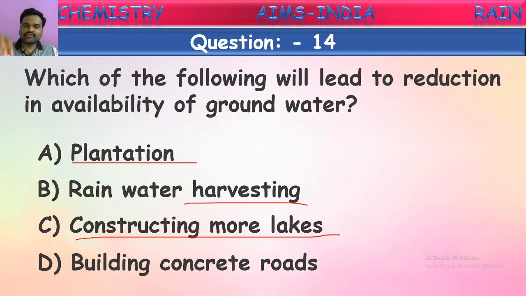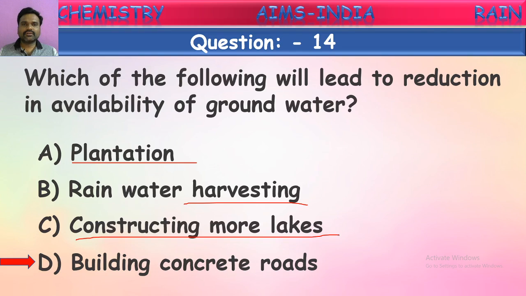So as there is no sinking of water into the ground, in that area the groundwater level will be reduced. So by constructing these concrete roads and concrete slabs, water cannot sink into the ground and hence groundwater level decreases in those areas. Okay, now the correct answer will be yes, last one.